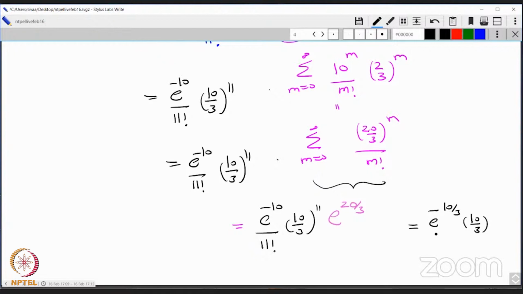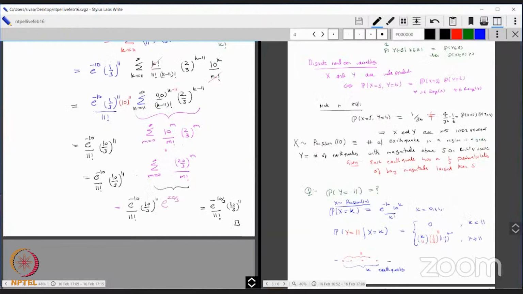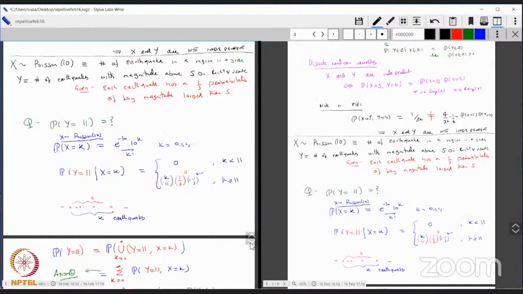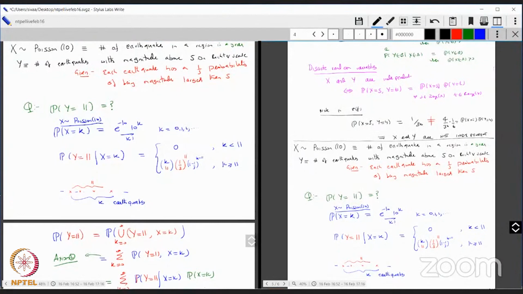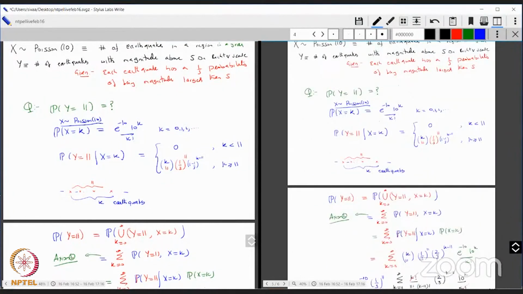It involves a lot of conditional probability as well, right? So let me draw this line here. I had X is Poisson 10, the number of earthquakes in the region. And then I asked you to find the probability that Y is equal to 11.